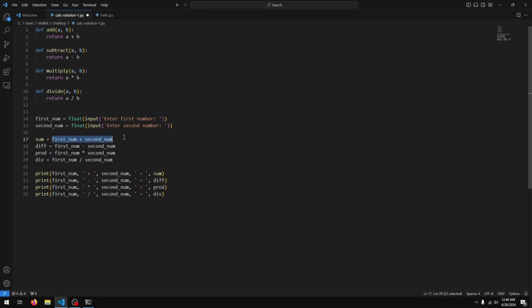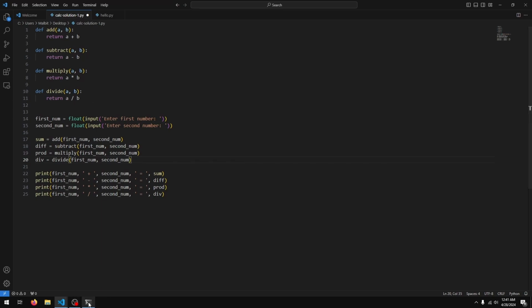So what I'll do is I'll just say add first num and second num for our sum. It's first num and second num. We're going to use the subtract function next to get the difference, and then we're going to use the multiply function to get the product, and finally we're going to use the divide function. So that's divide first num and second num.